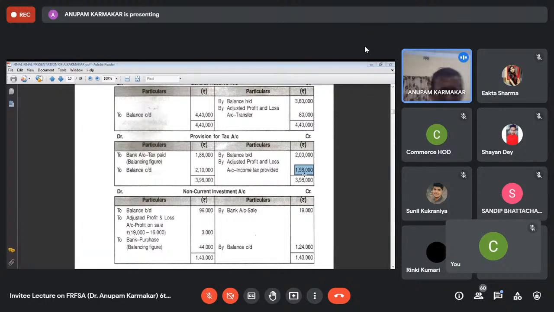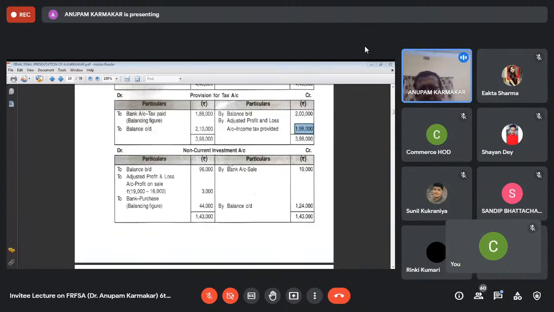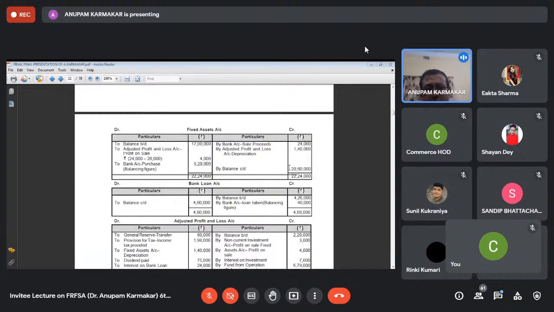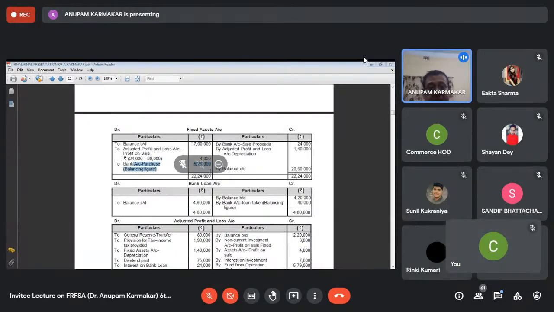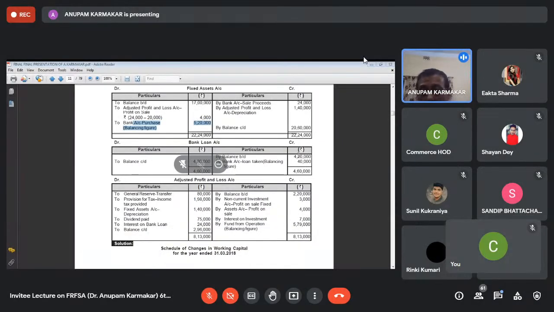Okay. So see that non-current investments, this is very simple, opening and closing. There is a profit on sale of investment, and the difference is coming as a purchase of further investment. In this side, this is sale of investment that is given, and this is purchase of investment. Okay. Now the fixed assets account opening, closing, sale is 24. There is a profit on sale of 4,000. Depreciation, I told you, by adjusted profit and loss account, and bank is purchase of fixed asset, that is the balancing figure. Bank loan opening 4,20,000, closing 4,60,000. So the further loan taken is 40,000.